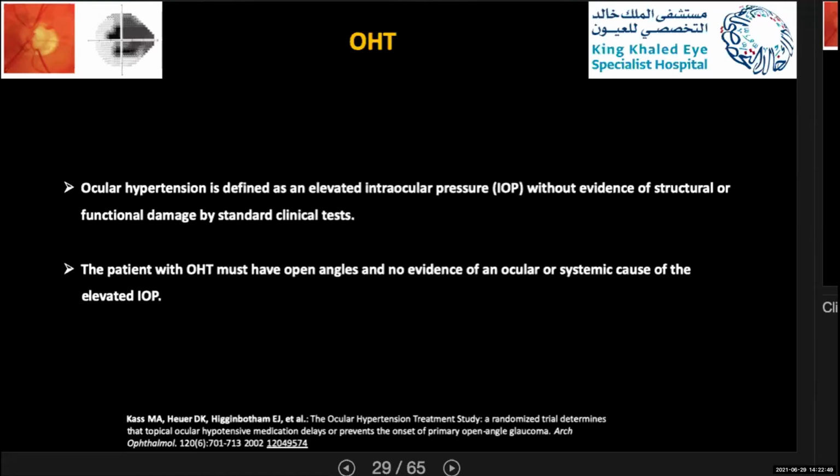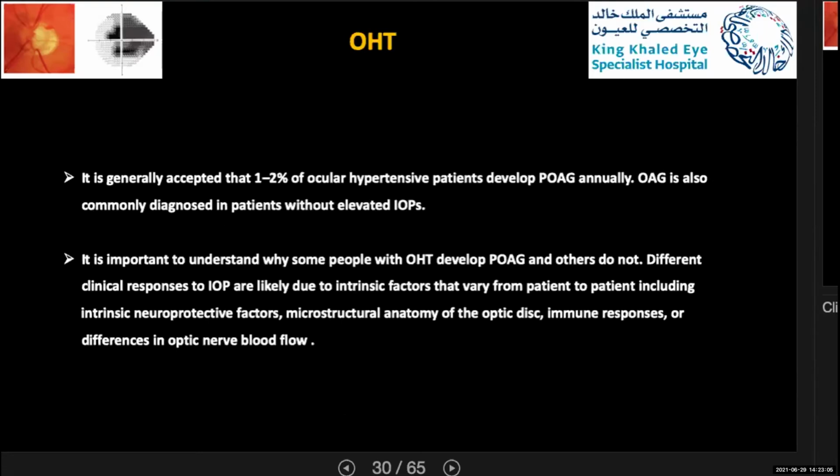So the definition is: ocular hypertension is high intraocular pressure without any evidence of structural or functional damage by standard clinical tests. They have to have an open angle, and there is no evidence of an ocular or systemic cause of this high IOP. It is generally accepted that 1 to 2% of ocular hypertension patients develop primary open-angle glaucoma annually. As you know, sometimes open-angle glaucoma can be diagnosed in patients even without elevated IOP, either due to diurnal variation or other factors.